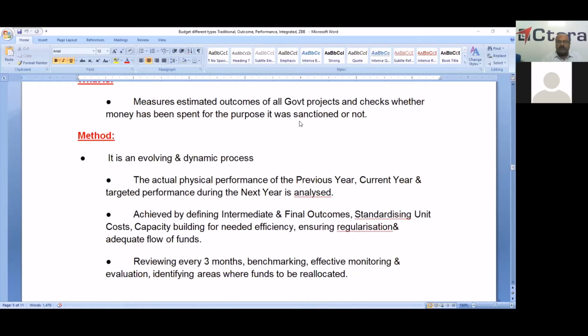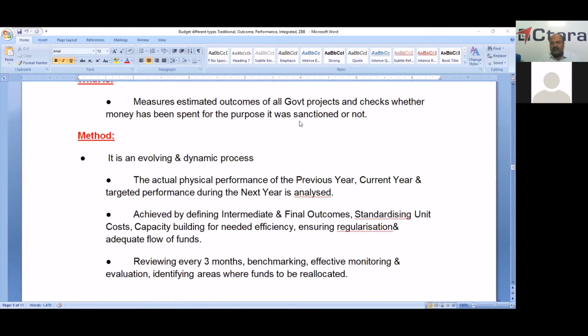The actual fiscal performance of the previous year, current year, and targeted performance during the next year is analyzed. Here, the importance is given not to the expenditure figures but to fiscal performance. So, fiscal performance of the last year, current year, and the next year will be analyzed and achieved by defining intermediate and final outcomes. That means we have prepared immediate, intermediate and final outcomes.